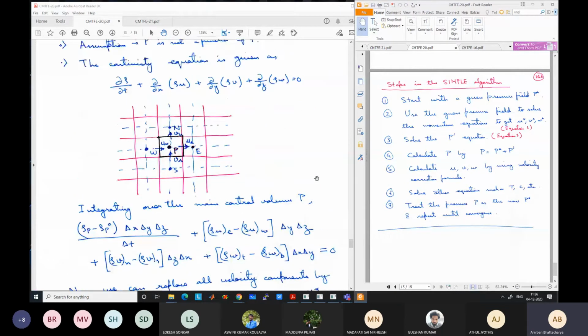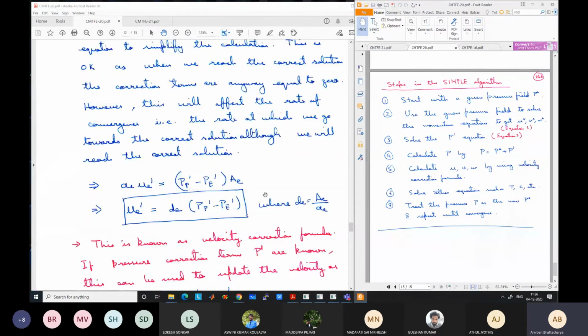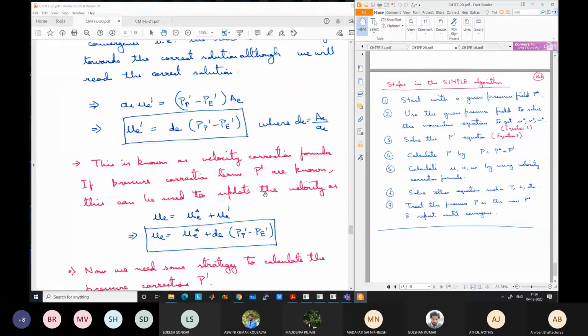Then we calculate all the velocities by using this type of formulas. Already you know the star values, and now we have already calculated the P dash values also, pressure correction values. Using this velocity correction formula and other formulas like this for the other velocity components, 6 velocity components will have 6 formulas. You get all the velocities u, v and w. So this actually comprises the flow solver.